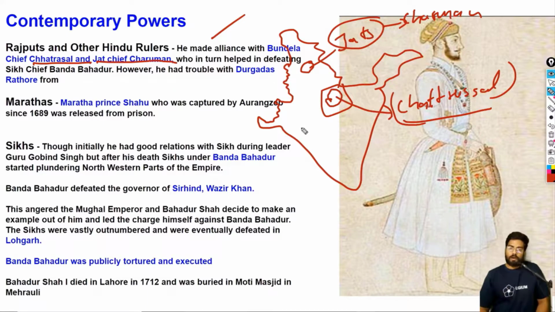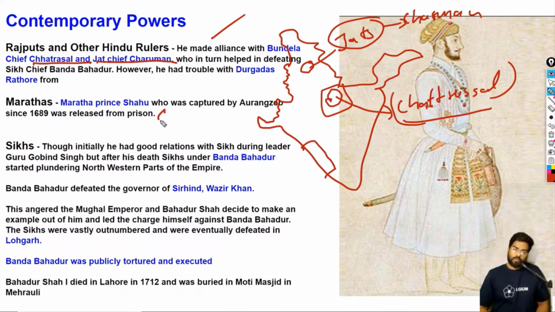Now coming to the part called the Marathas. So as I mentioned, there was a kingdom, the Maratha kingdom, established by great Shivaji. Now after the death of Shivaji, he was succeeded by his son called Shambhaji. Now Shambhaji also waged war against Aurangzeb. However, Shambhaji was captured and executed by Aurangzeb. Now Shambhaji had a son, Shahu.